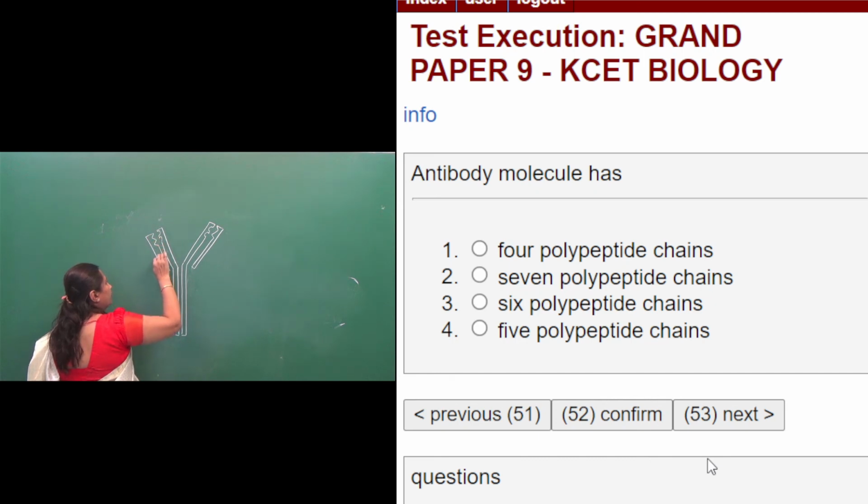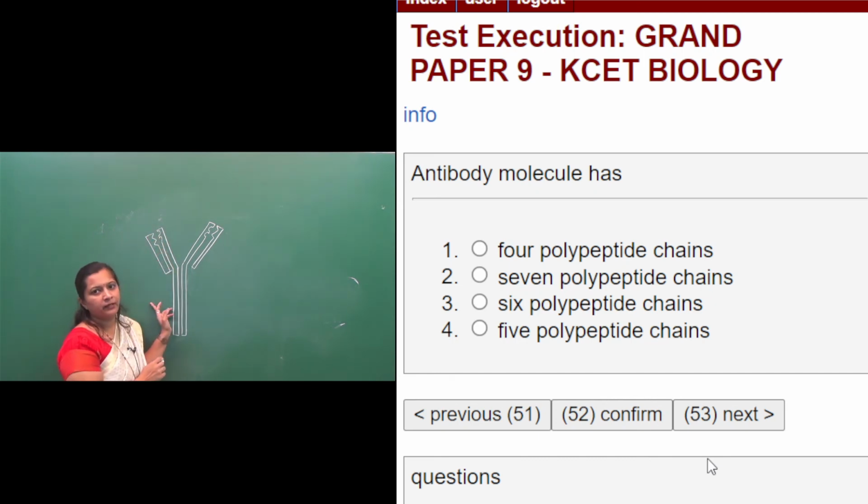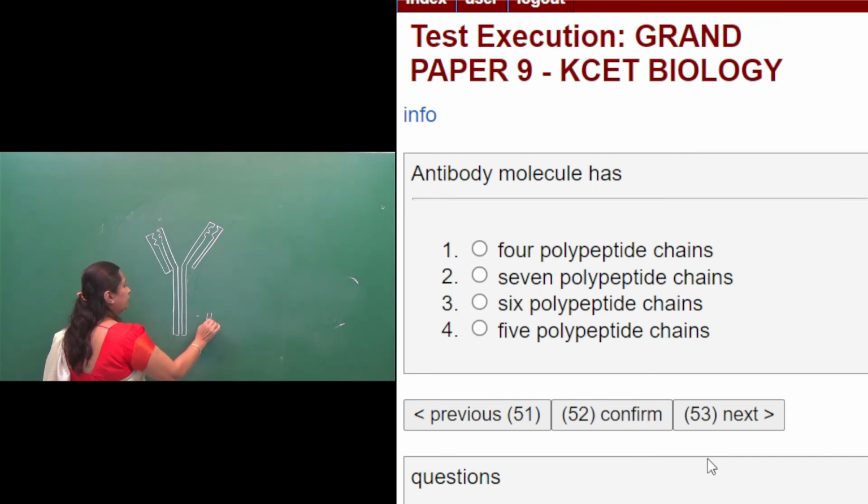So how many polypeptide chains does it have? 4 polypeptide chains, right? Out of which the 2 smaller chains are called light chains, and the 2 longer chains are called heavy chains. So it came with H2, L2, right? Here we can have the antigen binding site, and these heavy chains have a large number of amino acids, whereas light chains have a small number of amino acids.